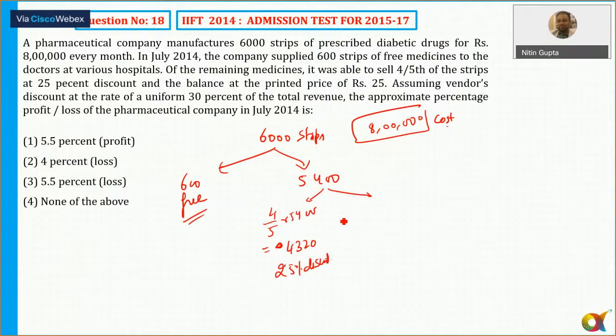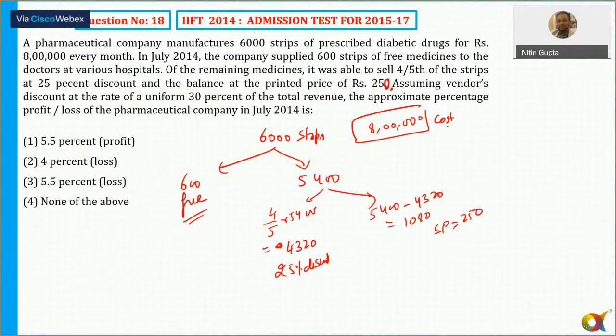And the balance, which is 5,400 minus 4,320, so that will come to 1,080. And the balance at the printed price of 250. Actually, here this 250 was there. Okay. So the selling price, assuming vendor discount at a rate of uniform 30%.